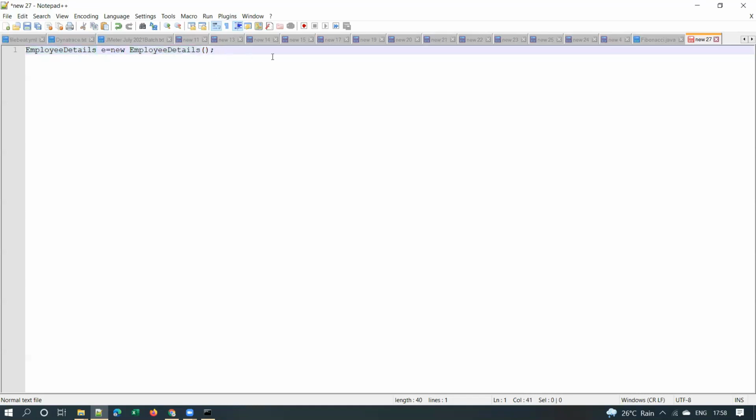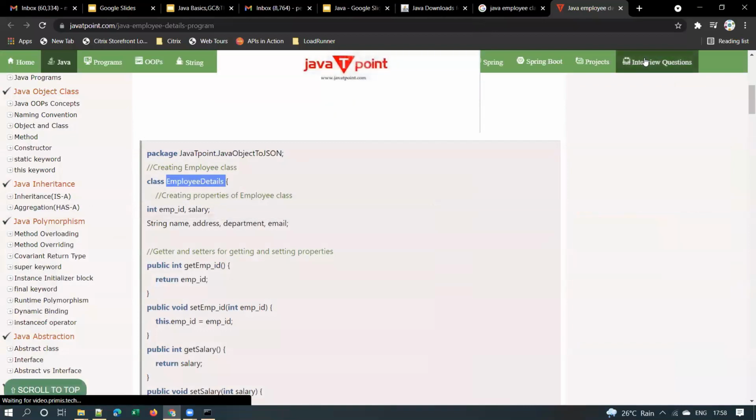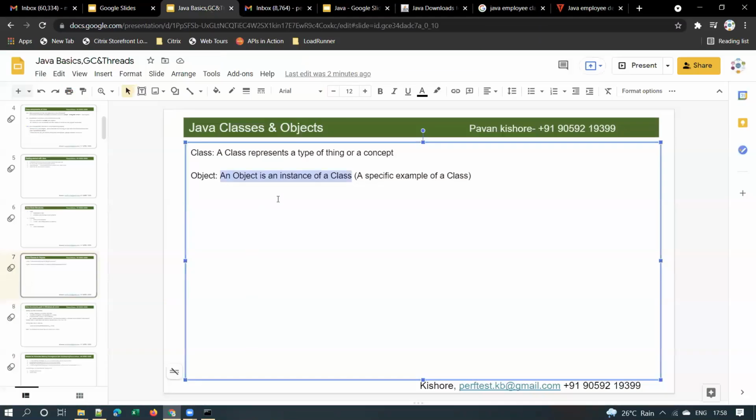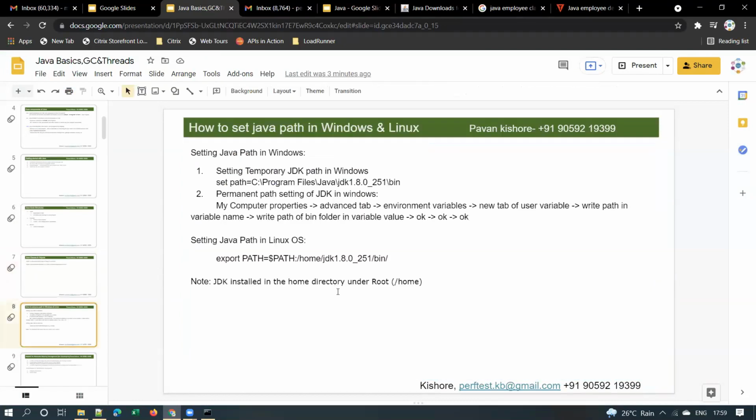If you understand, well and good, otherwise no problem, it's not important for us. But you should know at least what a Java class is and what an object is, because if some interviewer asks about Java knowledge, or if the JD mentions that you need basic knowledge of Java, these are the concepts you need to know. And in this slide deck I covered how to set the Java path in Windows and Linux.